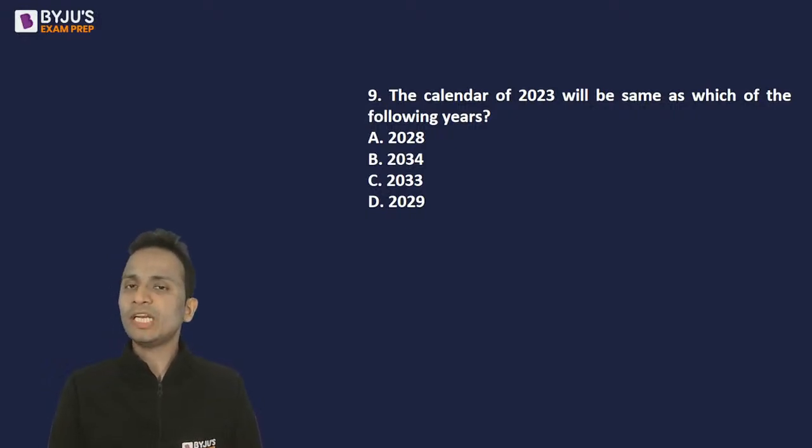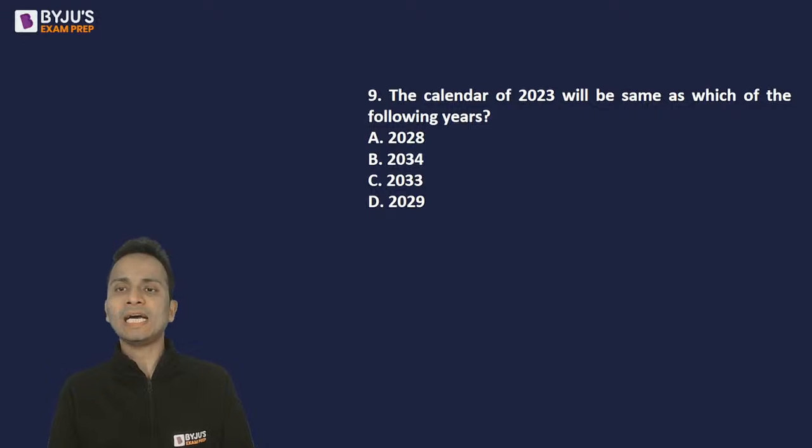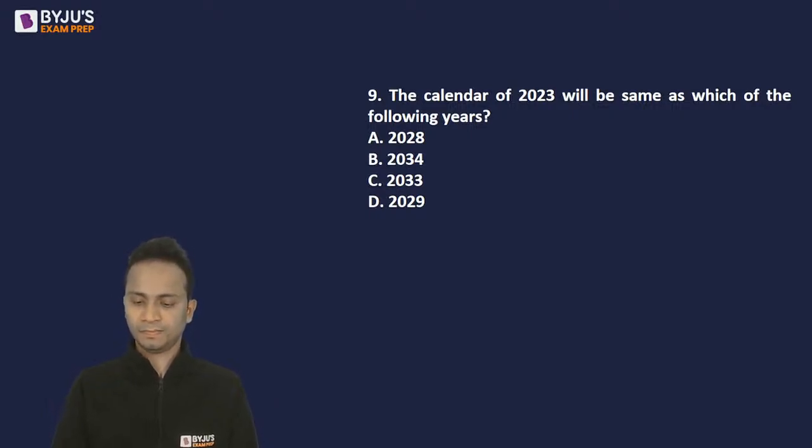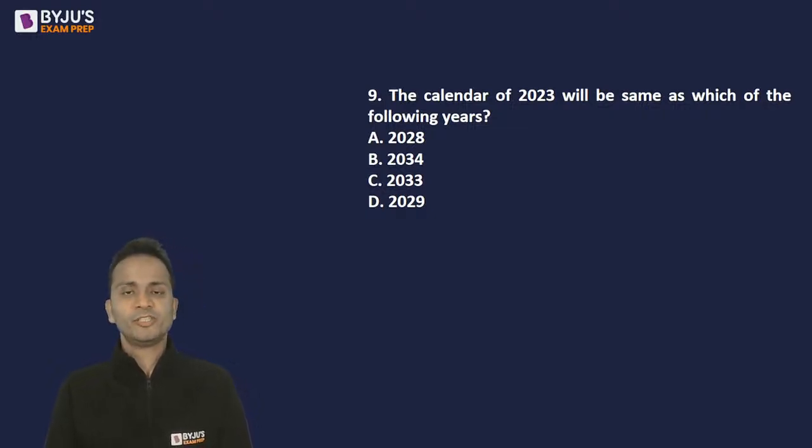Perfect. So you can remember this thing as well. Otherwise, it will hardly take you time to calculate this.